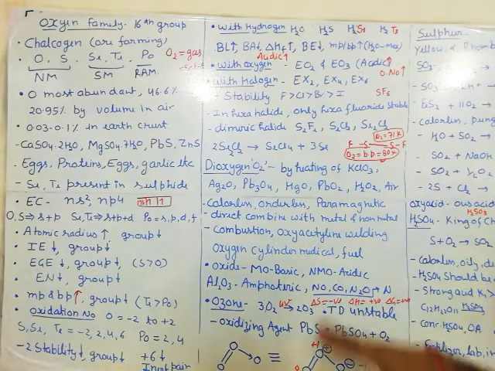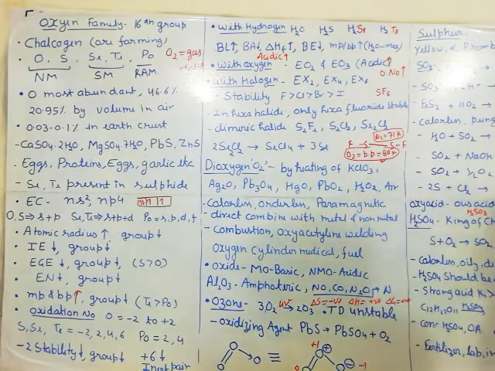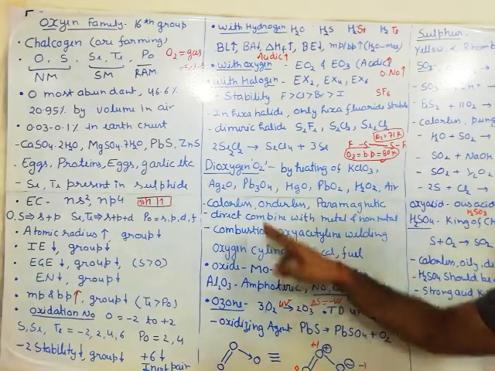Remaining methods of preparation, we can heat the KClO3. You remember 2 KClO3 on heating provides 2 KCl plus O2. Ag2O and HgO, these are the oxides present at the higher position in the Ellingham diagram. Their delta G formation is positive, meaning the oxides are unstable and can be easily broken into oxygen. Like 2Ag2O on heating provides 4Ag plus O2. Okay, 2HgO on heating provides 2Hg plus O2.